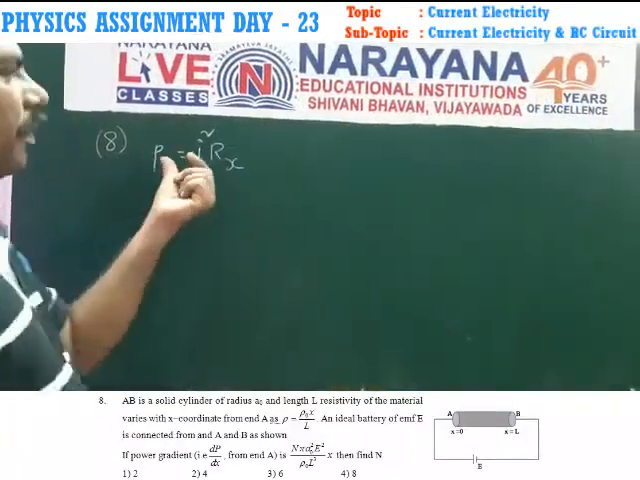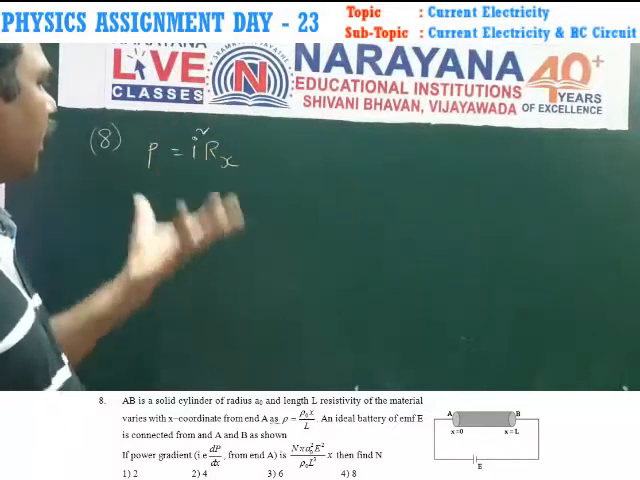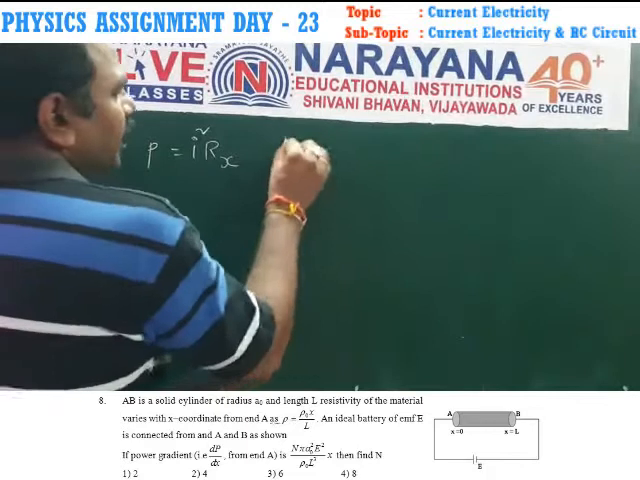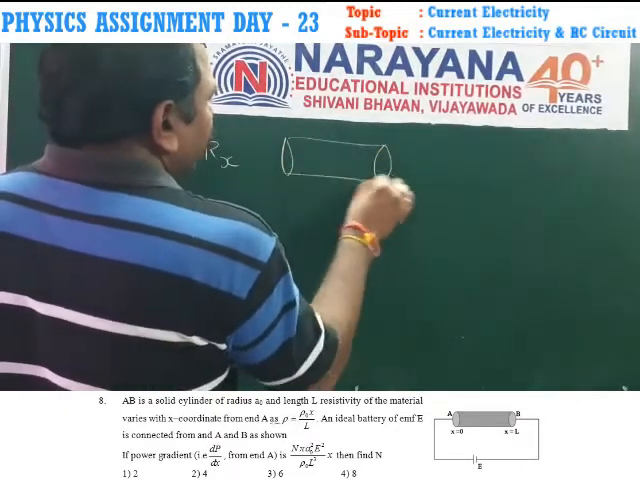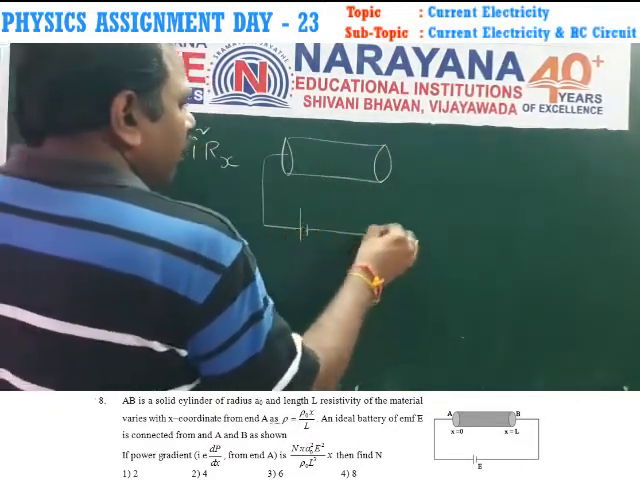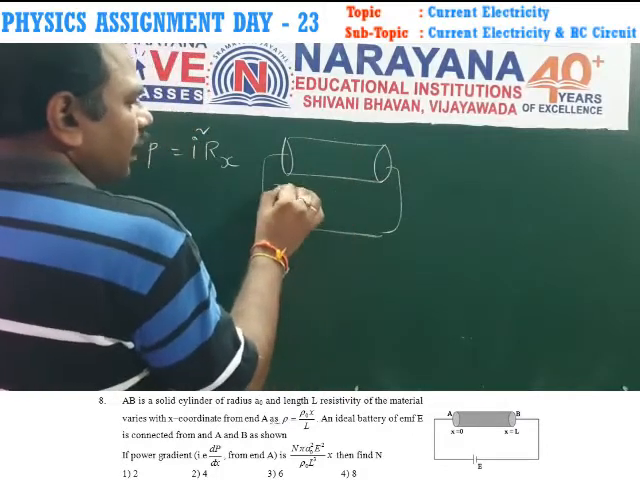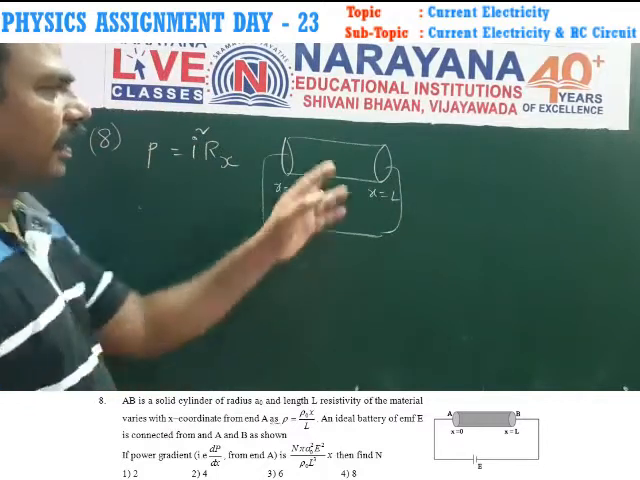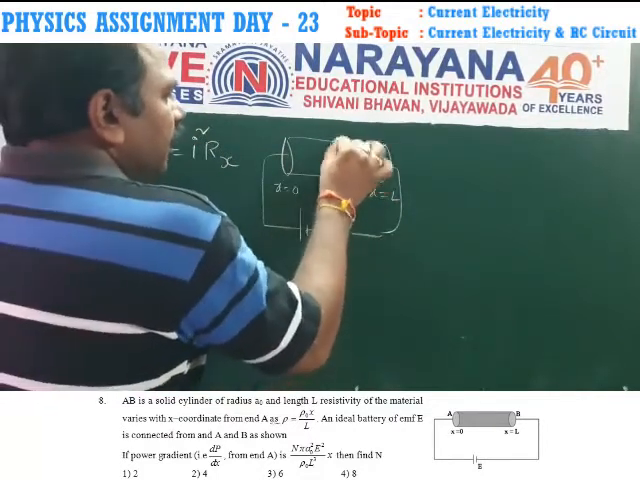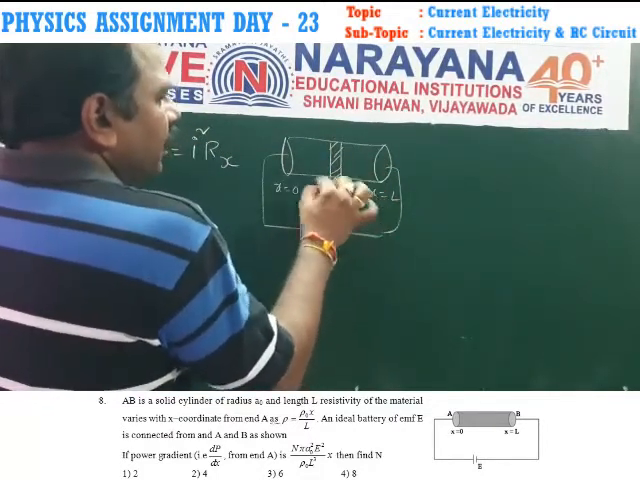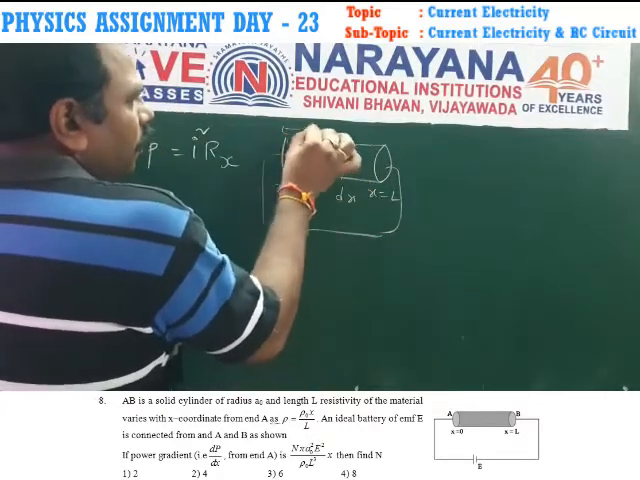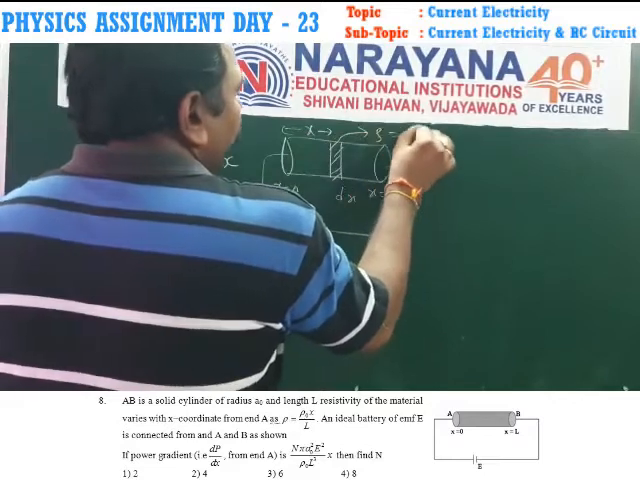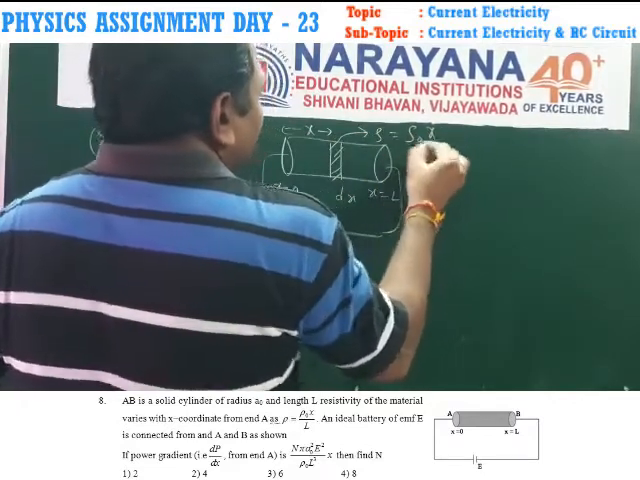The power consumed across the conductor is equal to I square into Rx. Here a cylindrical conductor is connected to the terminals of the battery. So x is equal to 0 here, and x is equal to L. But at a distance x, the resistivity will change. Therefore, at a width of dx, which is at a distance x, the resistivity of the conductor rho is equal to rho naught into x by L.